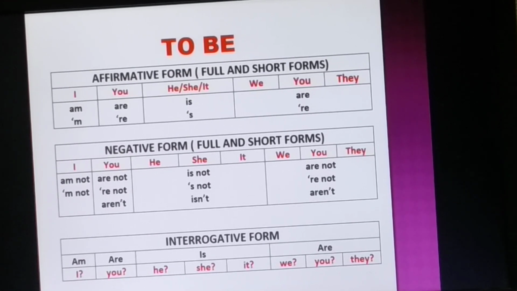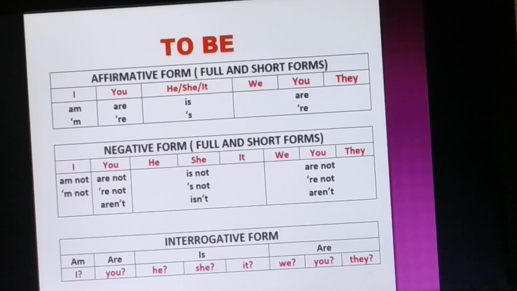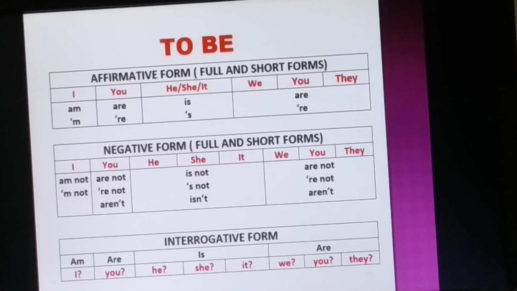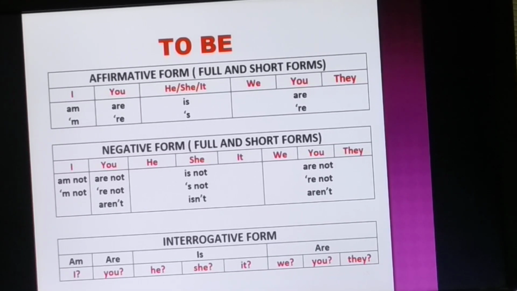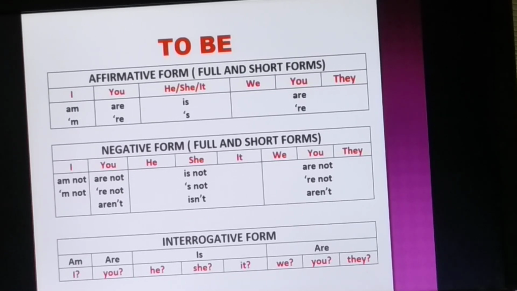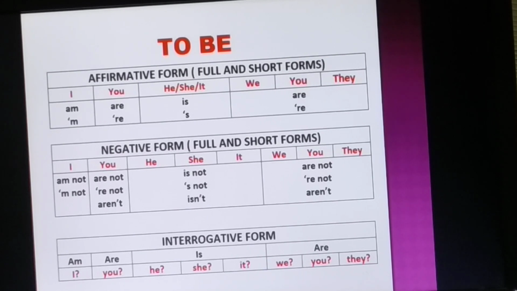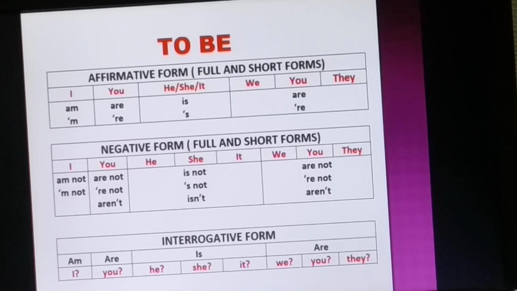And in case of they, since they are plural number, for that reason we have used are. Now, if you want to change it into negative, you are just going to add not after the to be verb. For example, I am not, you are not, she is not, we are not.